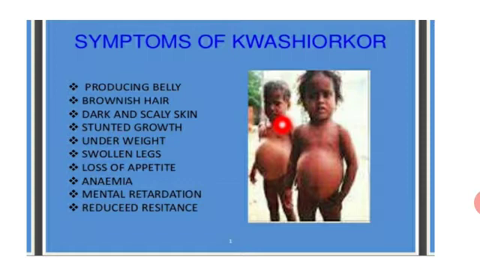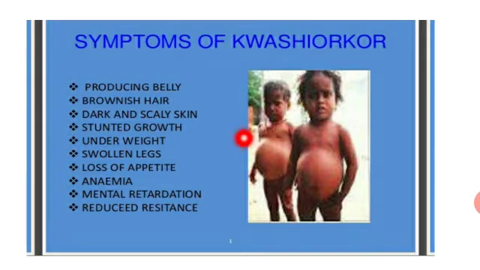Kwashiorkor. It is a condition of severe protein deficiency. It affects children between 1 to 5 years of age whose diet mainly consists of carbohydrates but lacks proteins.